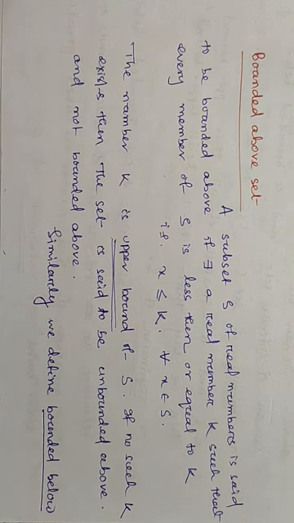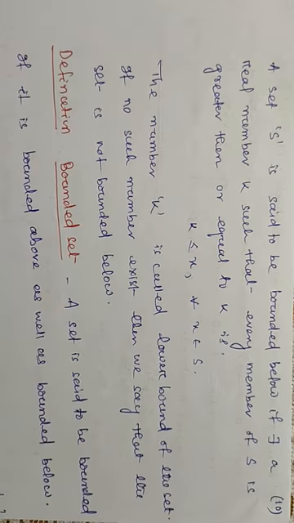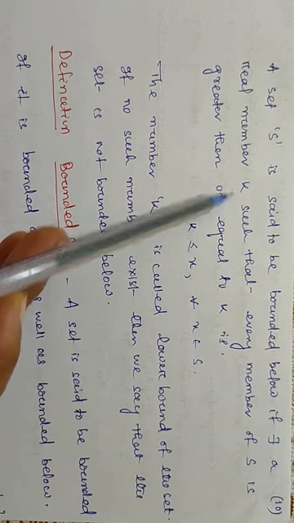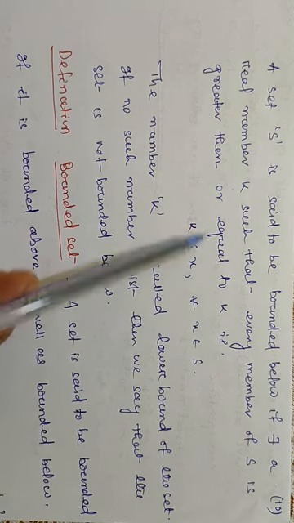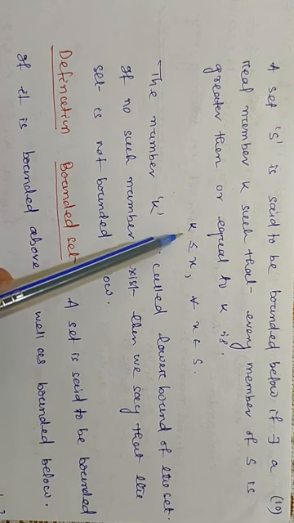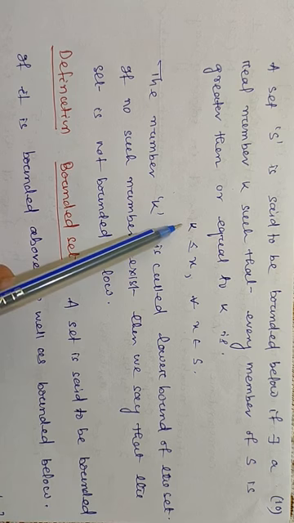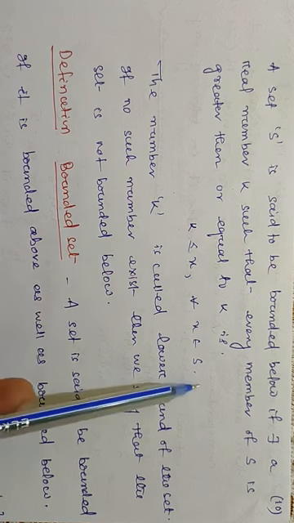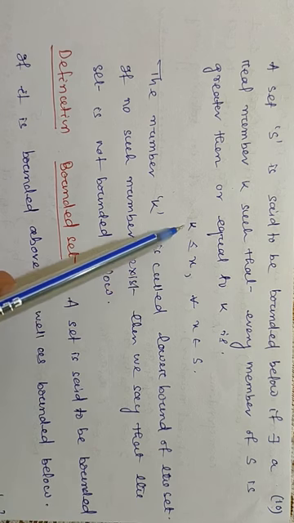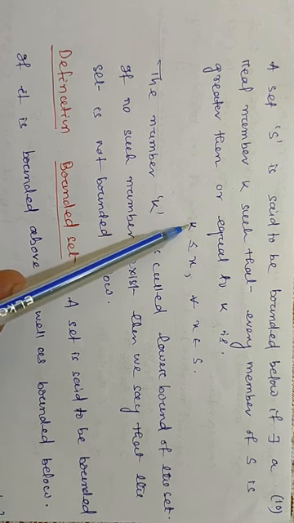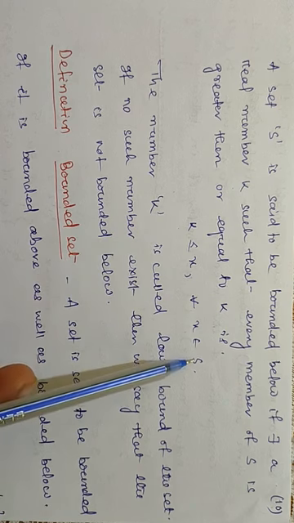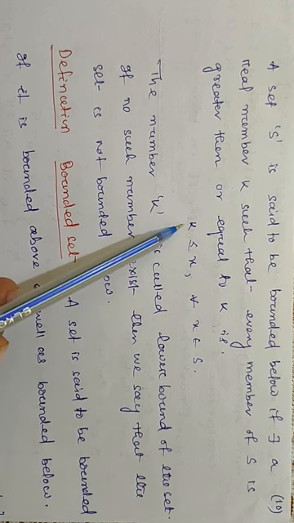Similarly, we define a set to be bounded below. A set S is said to be bounded below if there exists a real number K such that every member of S is greater than or equal to K. K is a number at the lower end of the set, such that if x is an element of S, then x is greater than or equal to K. No element less than K belongs to S. Then we call that K a lower bound.